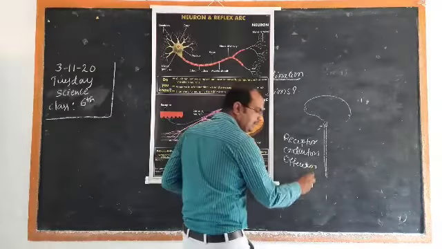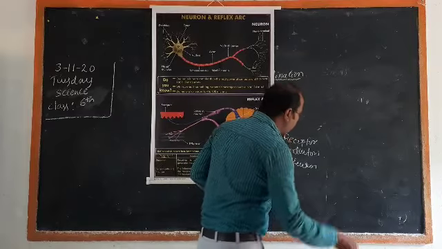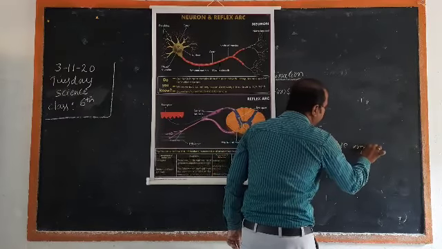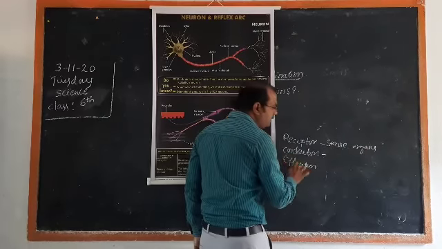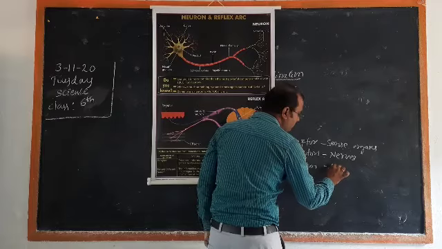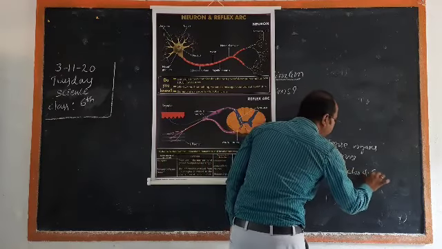Receptors are nothing but sense organs, whereas conductors are nothing but nerves, and effectors are nothing but muscles and glands.